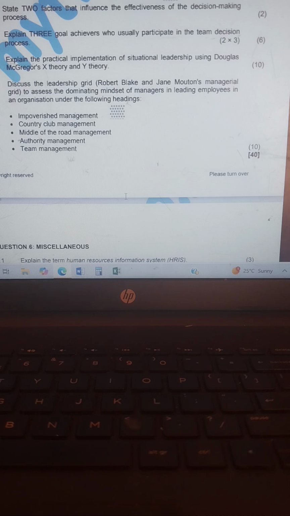Explain 3 goal achievers who usually participate in the team decision process. Number 1, we have initiators. Initiators provide new ideas on how to move ahead. Number 2, we have information seekers, who find information to solve the problem. Number 3, we have integrators, who bring all the facts together. Those are three goal achievers.